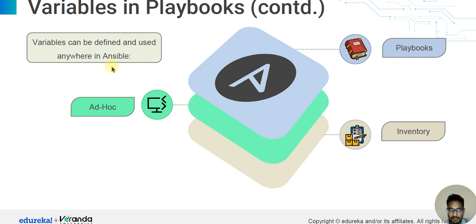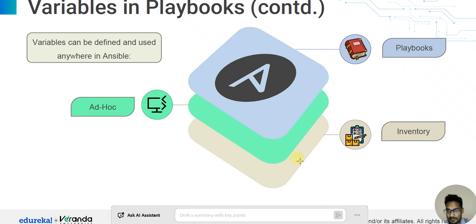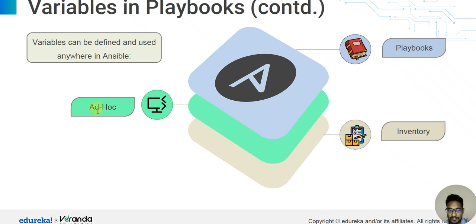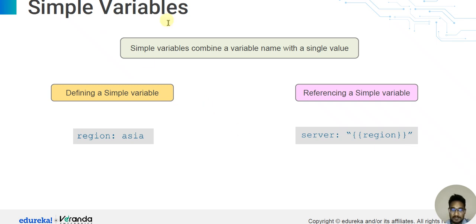Variables in playbooks continued. Variables can be defined and used anywhere in Ansible: in ad hoc commands, in playbooks, and in inventory. So there are three places: ad hoc, playbooks, and inventory. Simple variables combine a variable name with a single value. The definition of a single variable is region: Asia, and then we reference the simple variable as region. So a simple variable combines a variable name with a single value.